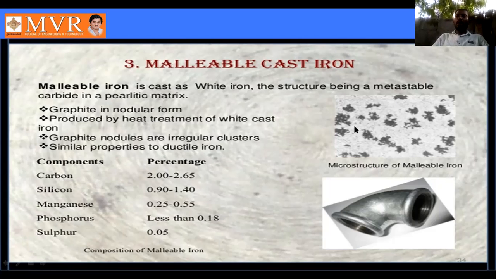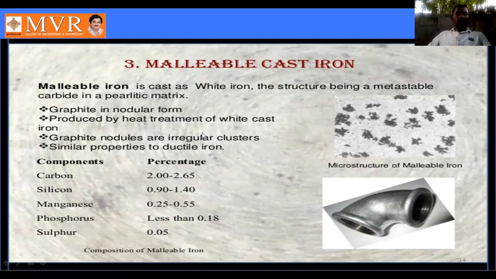These are the microstructure and one of the applications of malleable cast iron. These are the components in malleable iron. In iron, the carbon content we use is this percentage, plus silicon, manganese, phosphorus, sulfur. All these we are mixing, after that we go for the heat treatment process. What happens then? All these solid materials become liquid. The liquid we pour into the pattern, then we cool the liquid metal, and automatically we get the final object. This we can call the preparation of the materials in castings.